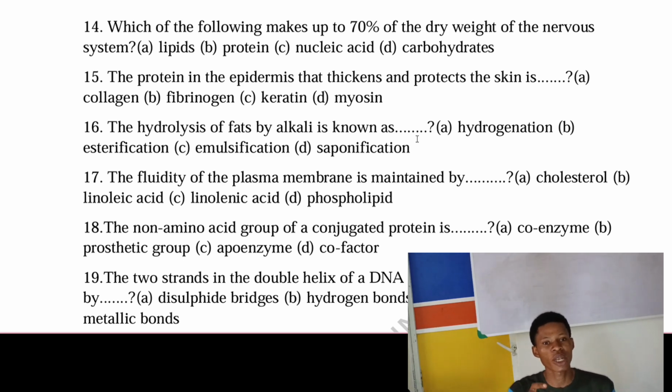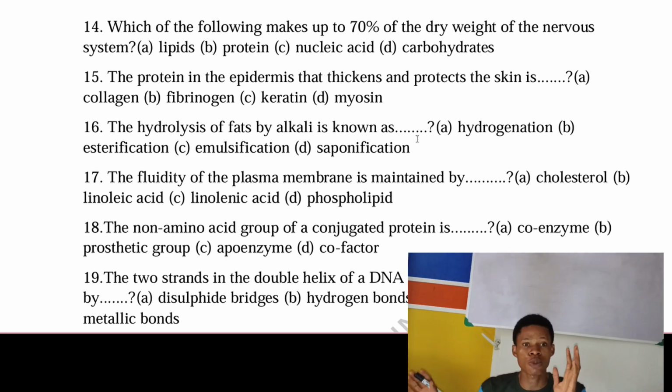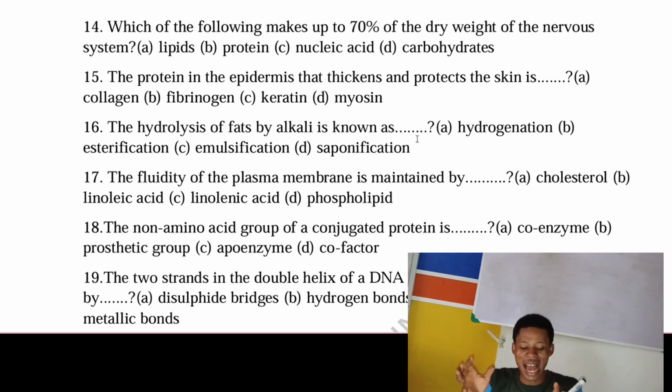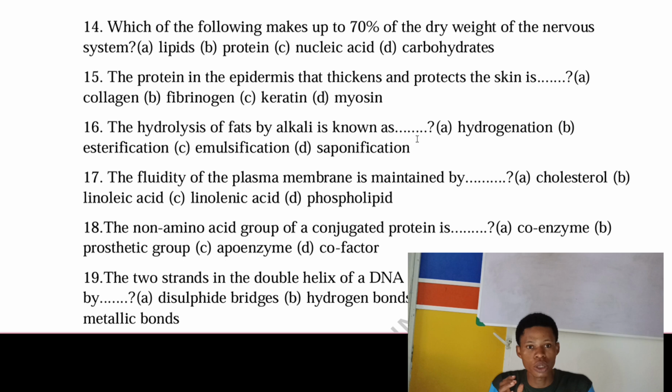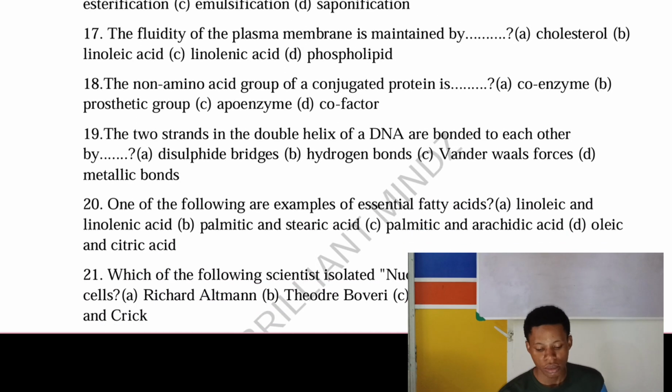Now, the process of making soap, you always use fat and oil. There's a specific oil you use. Then you use a base. Now, that alkali hydrolysis, alkali is a base. Alkali hydrolysis of fats is called saponification. All right. Number 17 now.